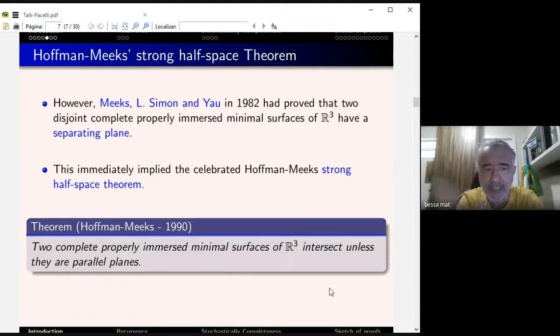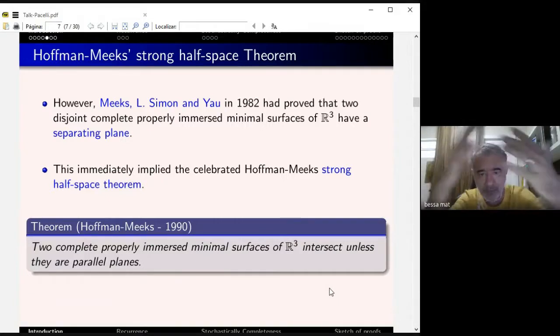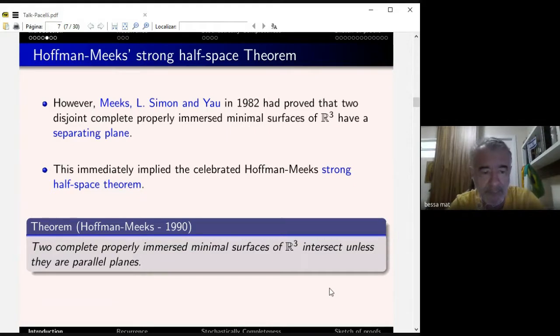So if you put together this Meeks, Simon, and Yau's result, you have a half space here, you have a plane here, you have a properly immersed surface, then you have another two minimal surfaces, and then you have a plane. Let's say M1, M2, two properly immersed, and then you have a plane there. But you cannot have M1 in a half space bounded by this plane, so it should intersect. You cannot put two minimal surfaces.